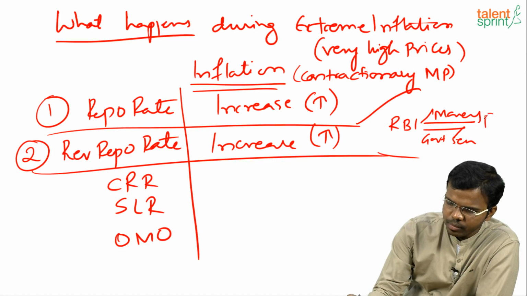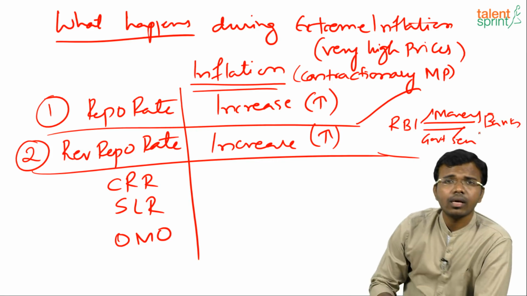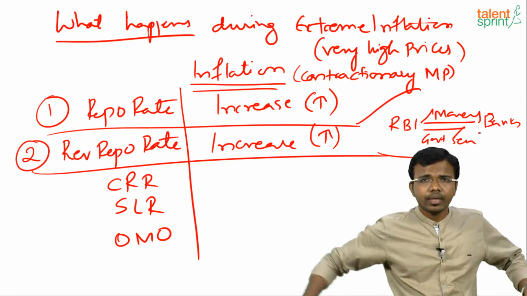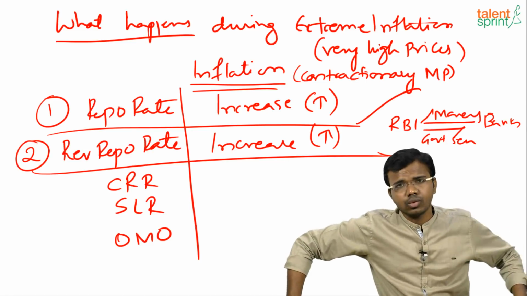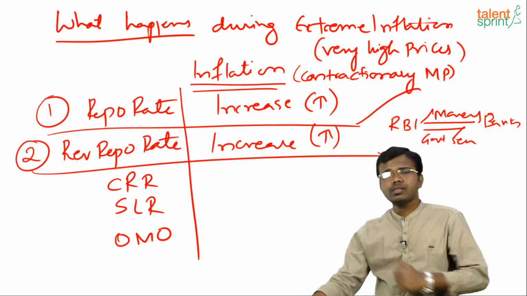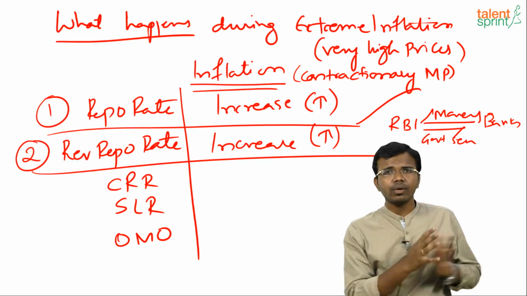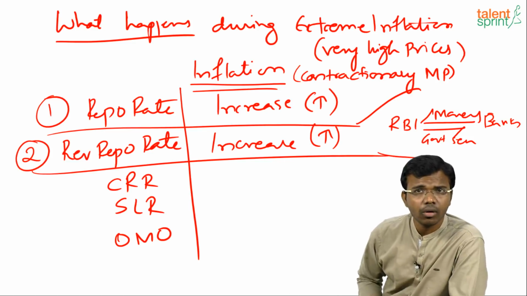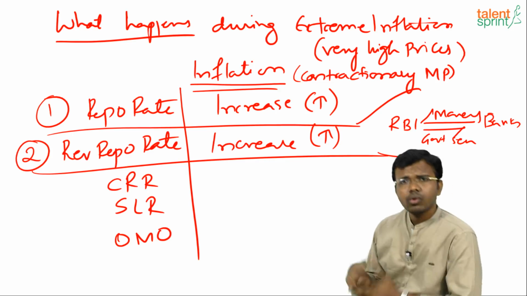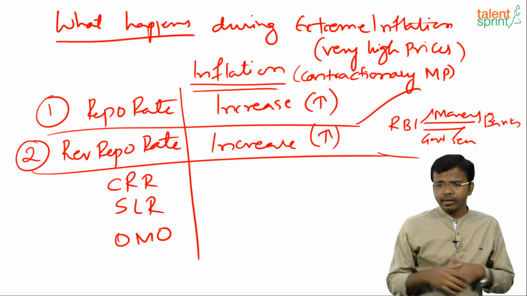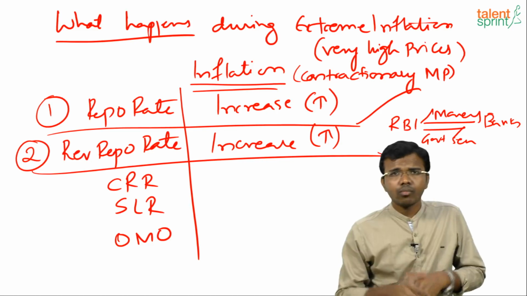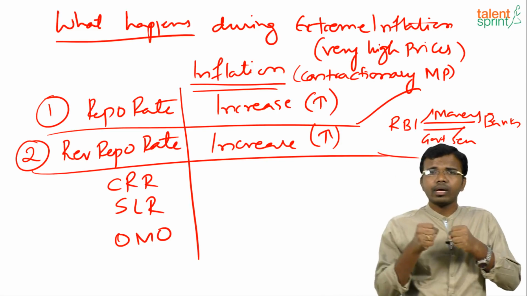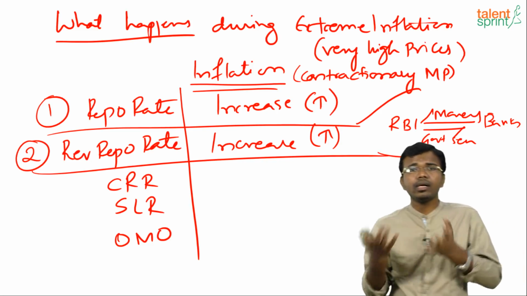So let us see a simple example. SBI is offering 3.5% on a savings account. Kotak Mahindra is offering 6%. Where will you go and dump your money, in SBI or Kotak Mahindra? Yes, in Kotak Mahindra only, because you will get more interest, right? So my aim is to take away more money from the banks because they are lending more.